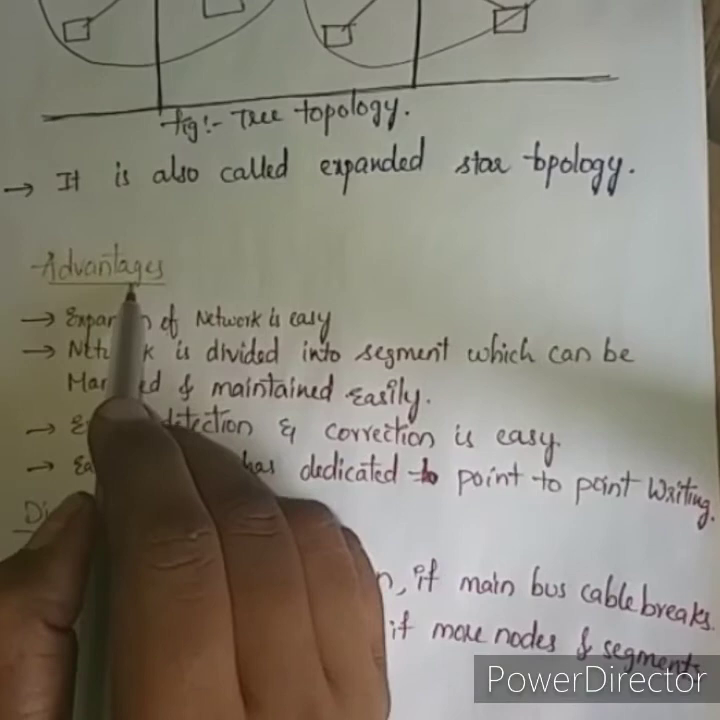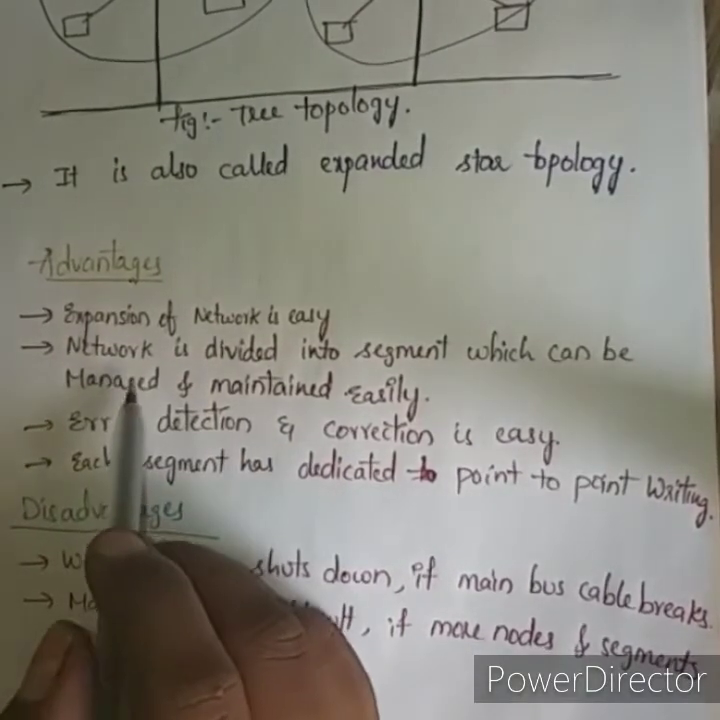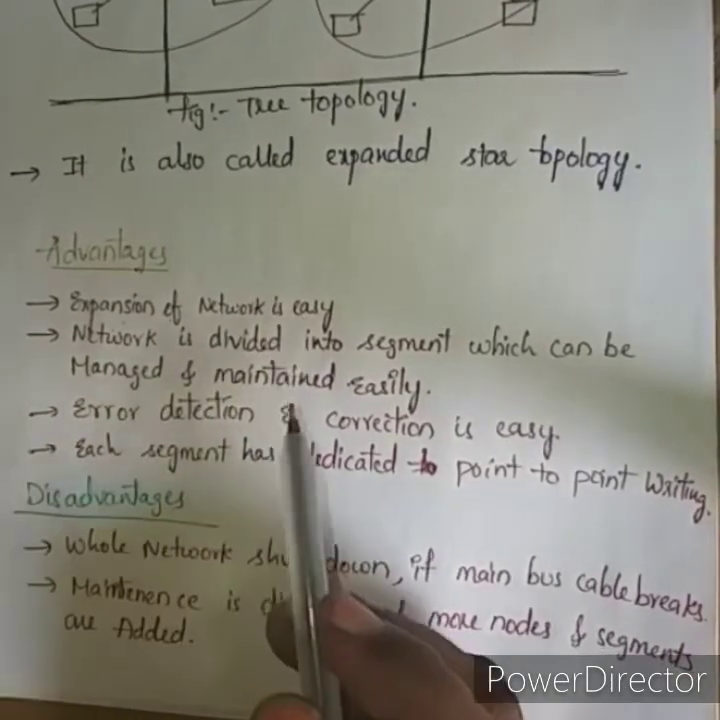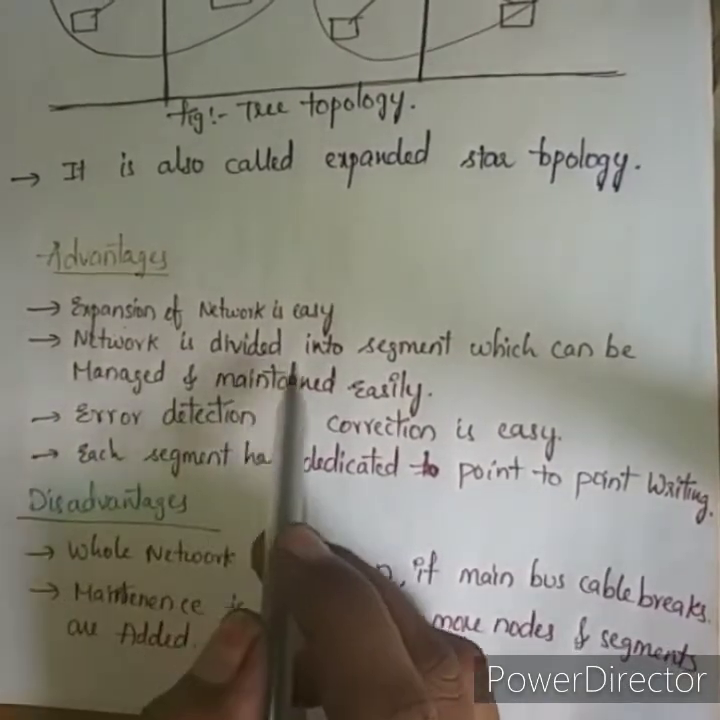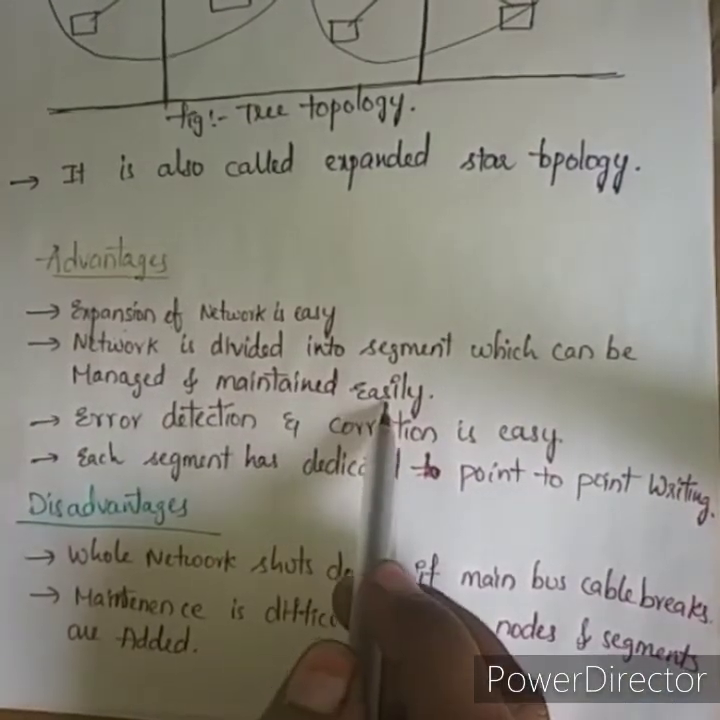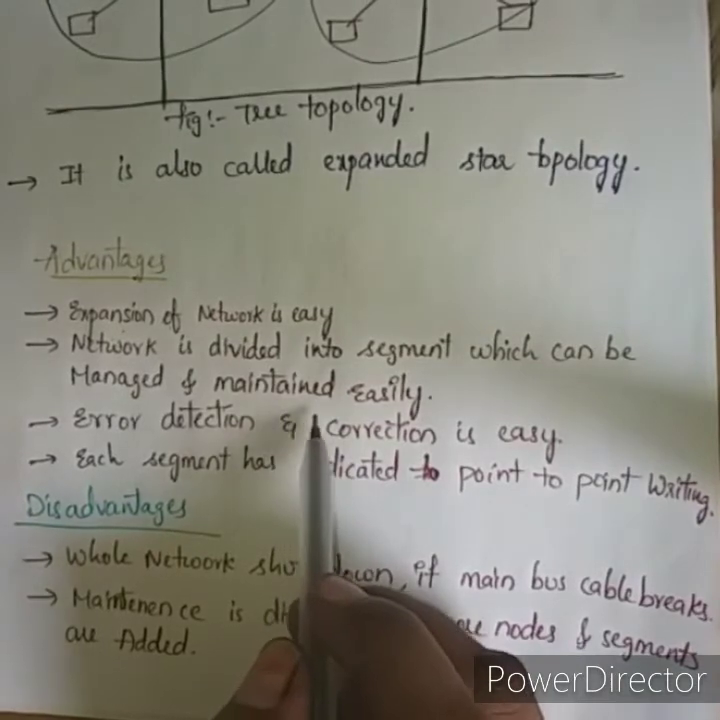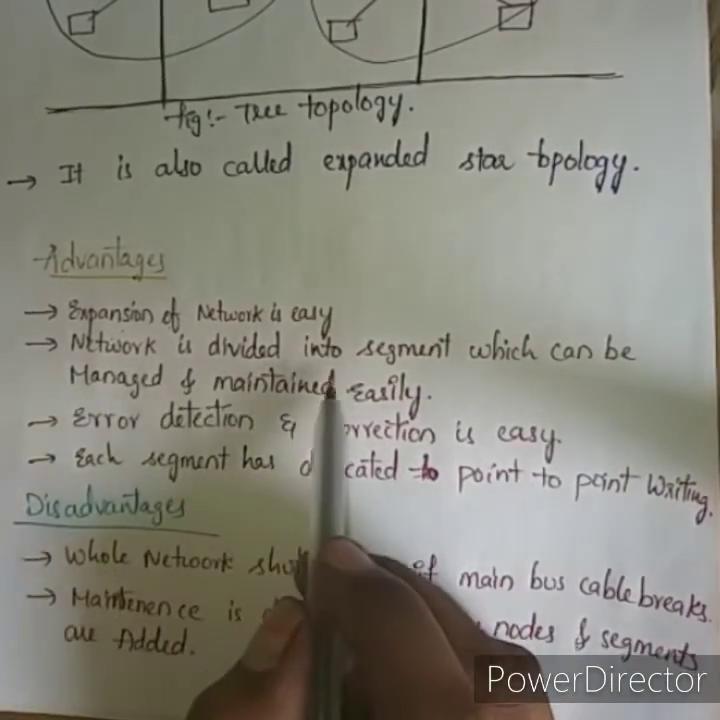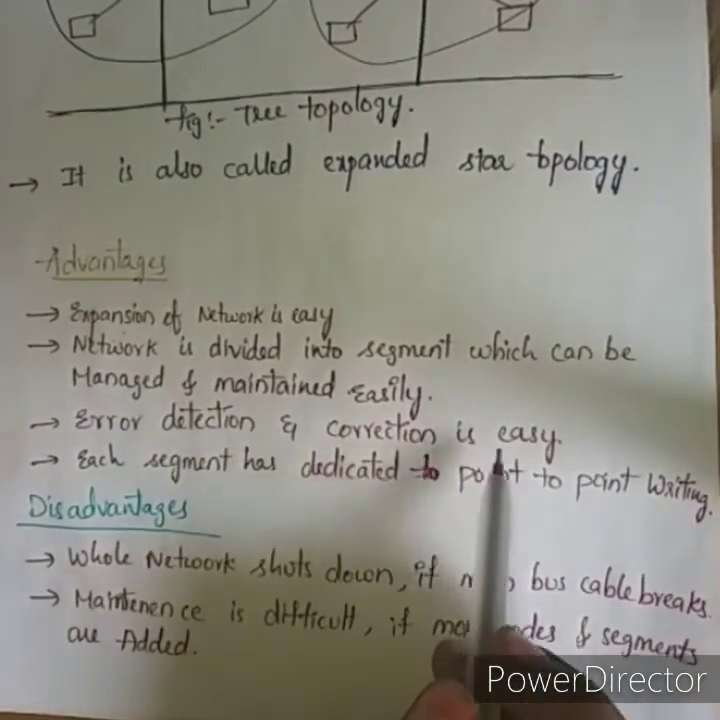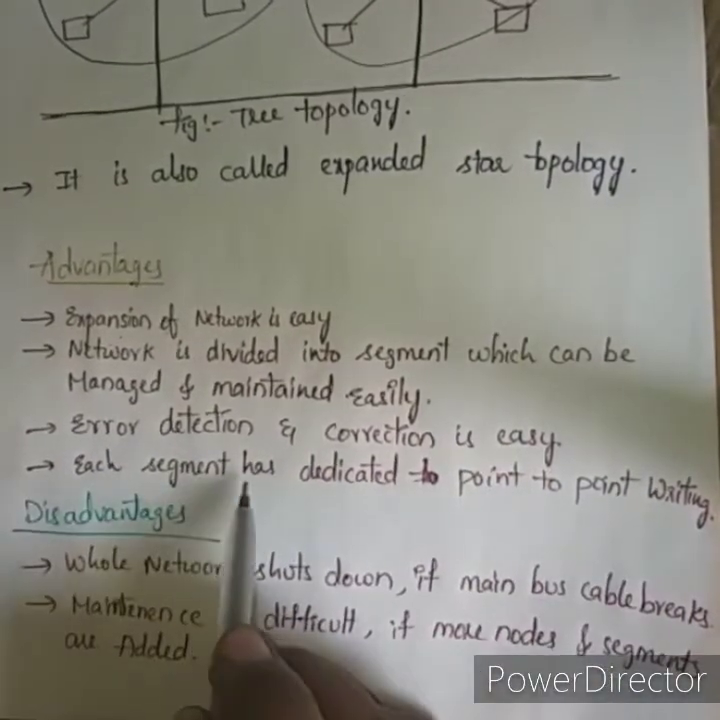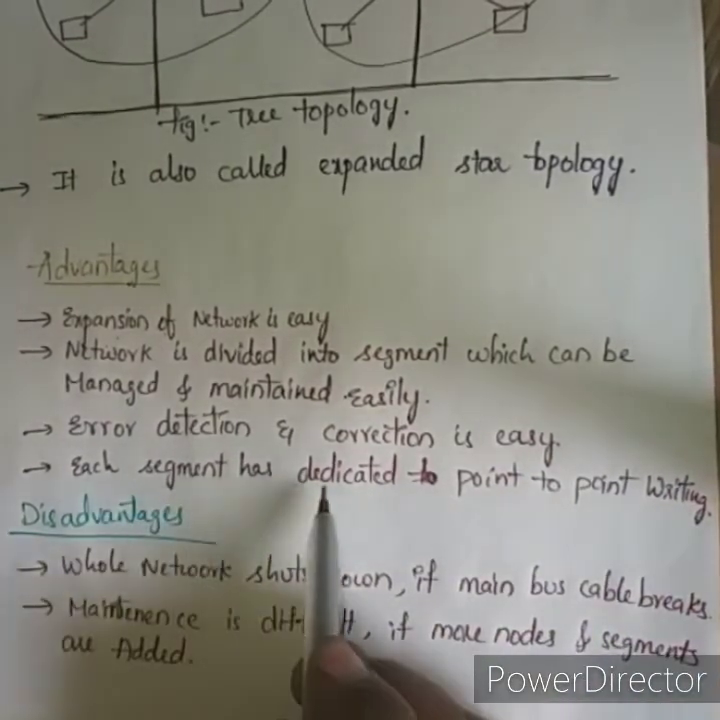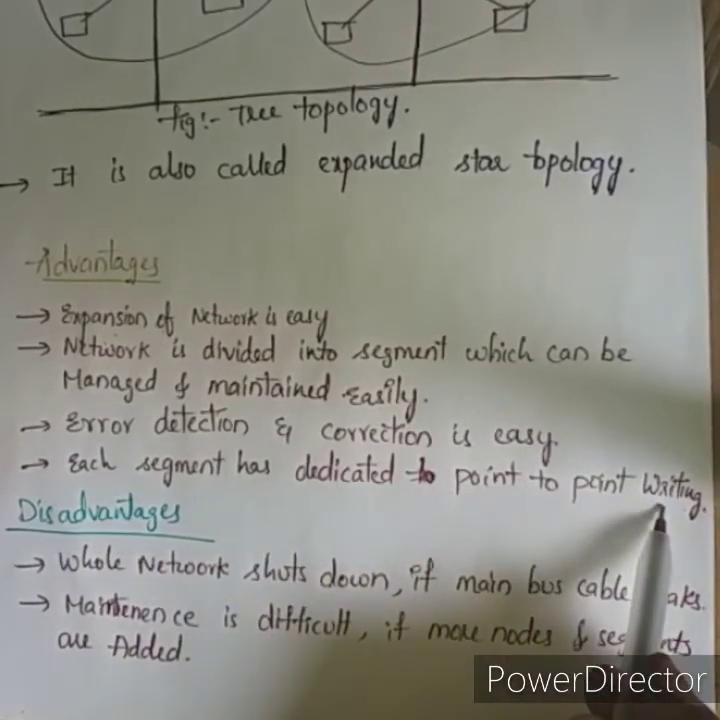Now, advantages of tree topology. First advantage is that expansion of the network is easy, and the network is divided into segments which can be managed and maintained easily. Error detection and correction is easy. Each segment has dedicated point-to-point wiring.